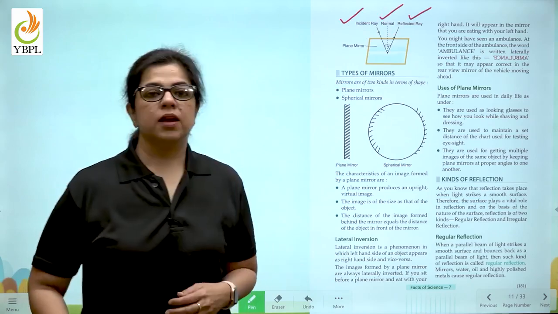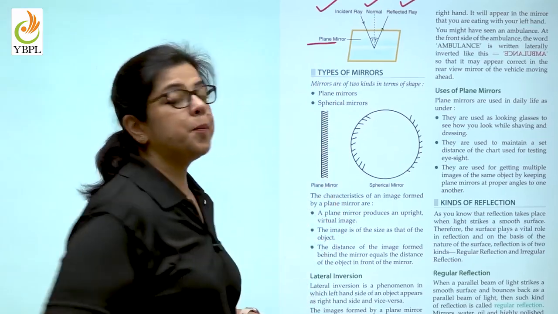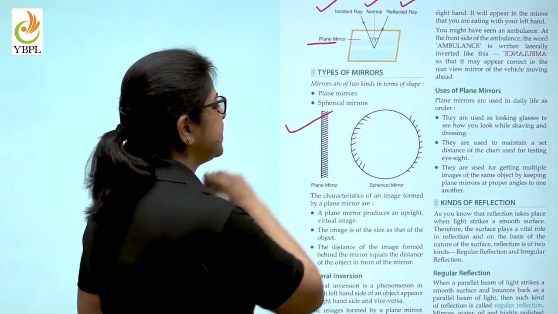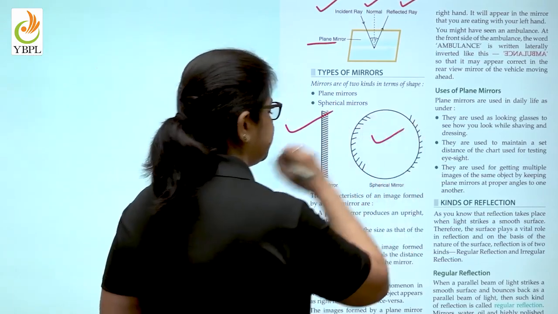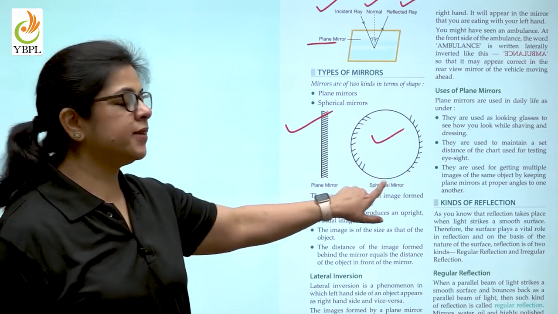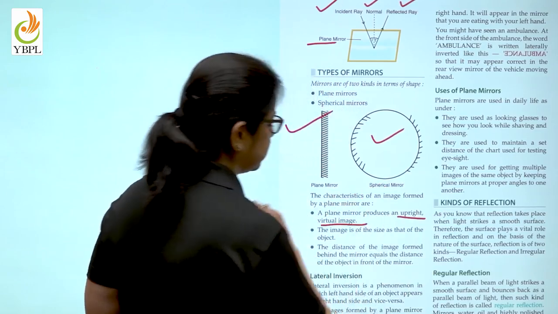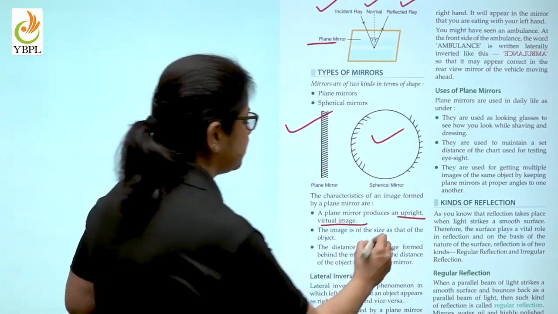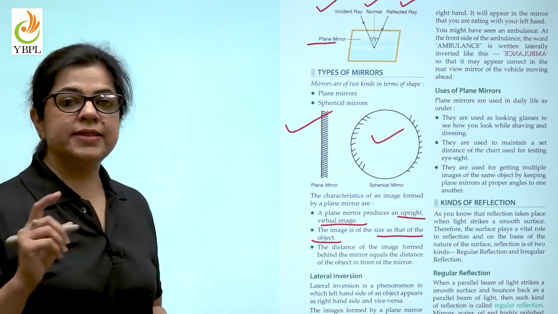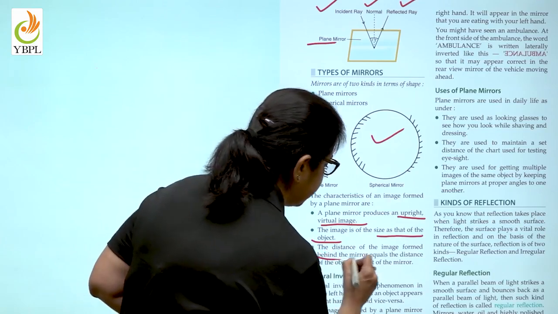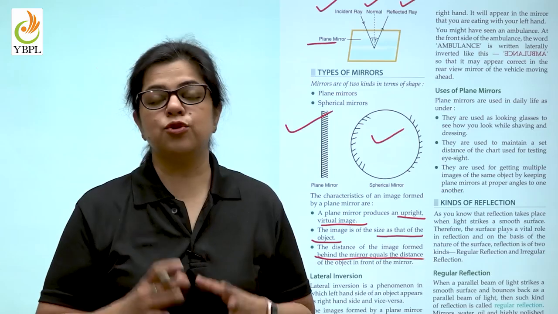Now mirrors are also of two kinds. As you can see here, this is a plane mirror. A plane mirror is represented like this. And the second kind of mirror is a spherical mirror, which is represented in this way. Now a plane mirror produces an upright virtual image. The image is of the same size as that of the object, and the distance of the image formed behind the mirror equals the distance of the object in front of the mirror.